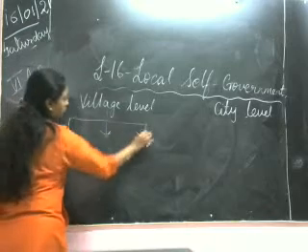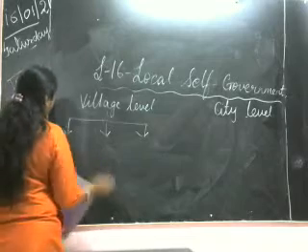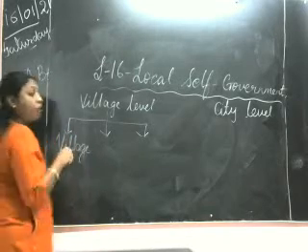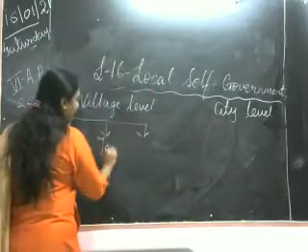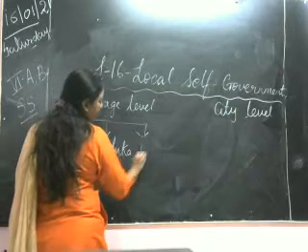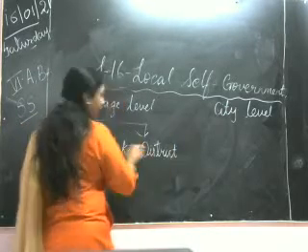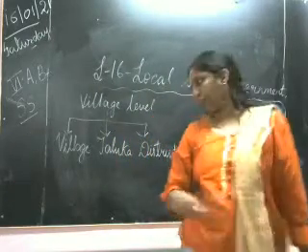So first is the village. In village, what happens? How do they administer? Next is taluka. And the last one is district. So there are three levels. Village, taluka and district.